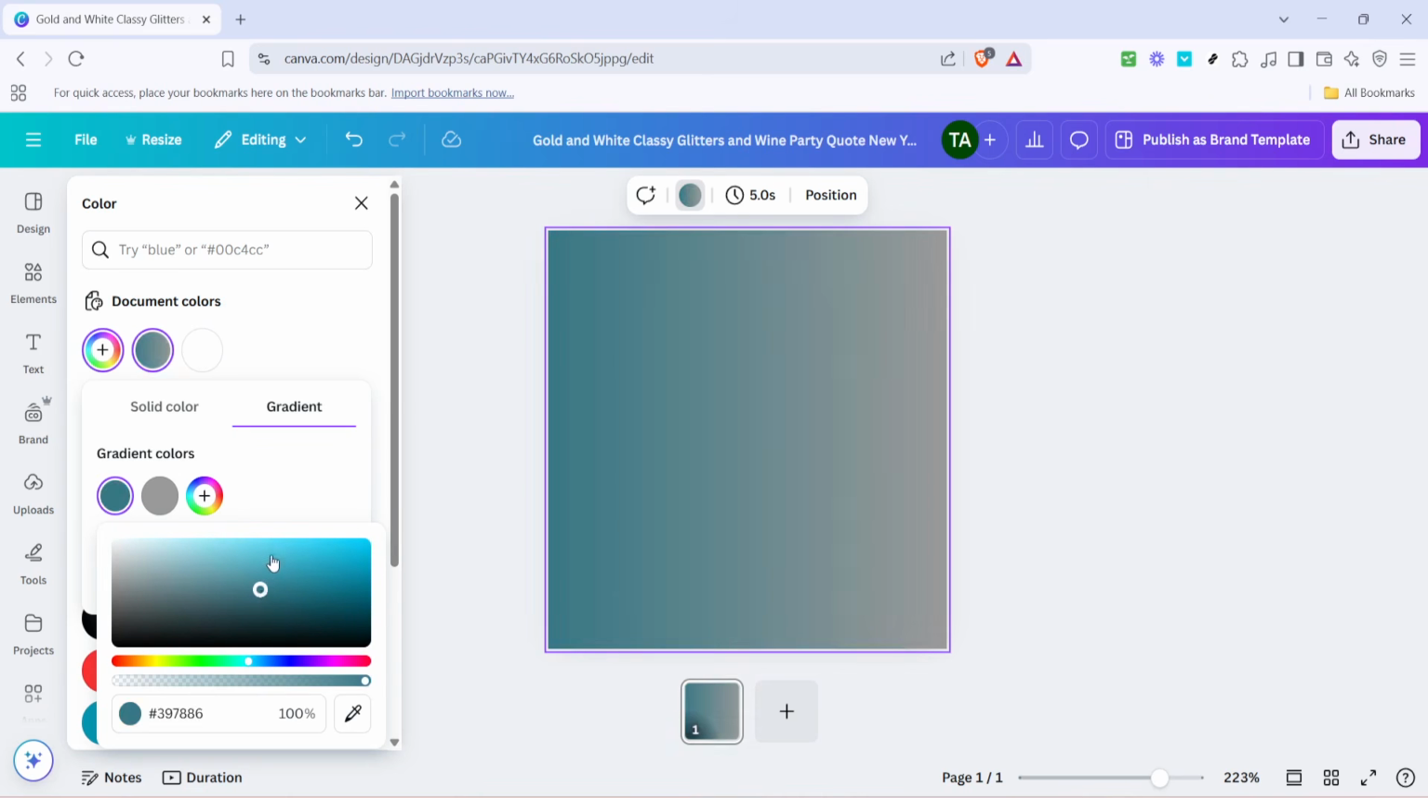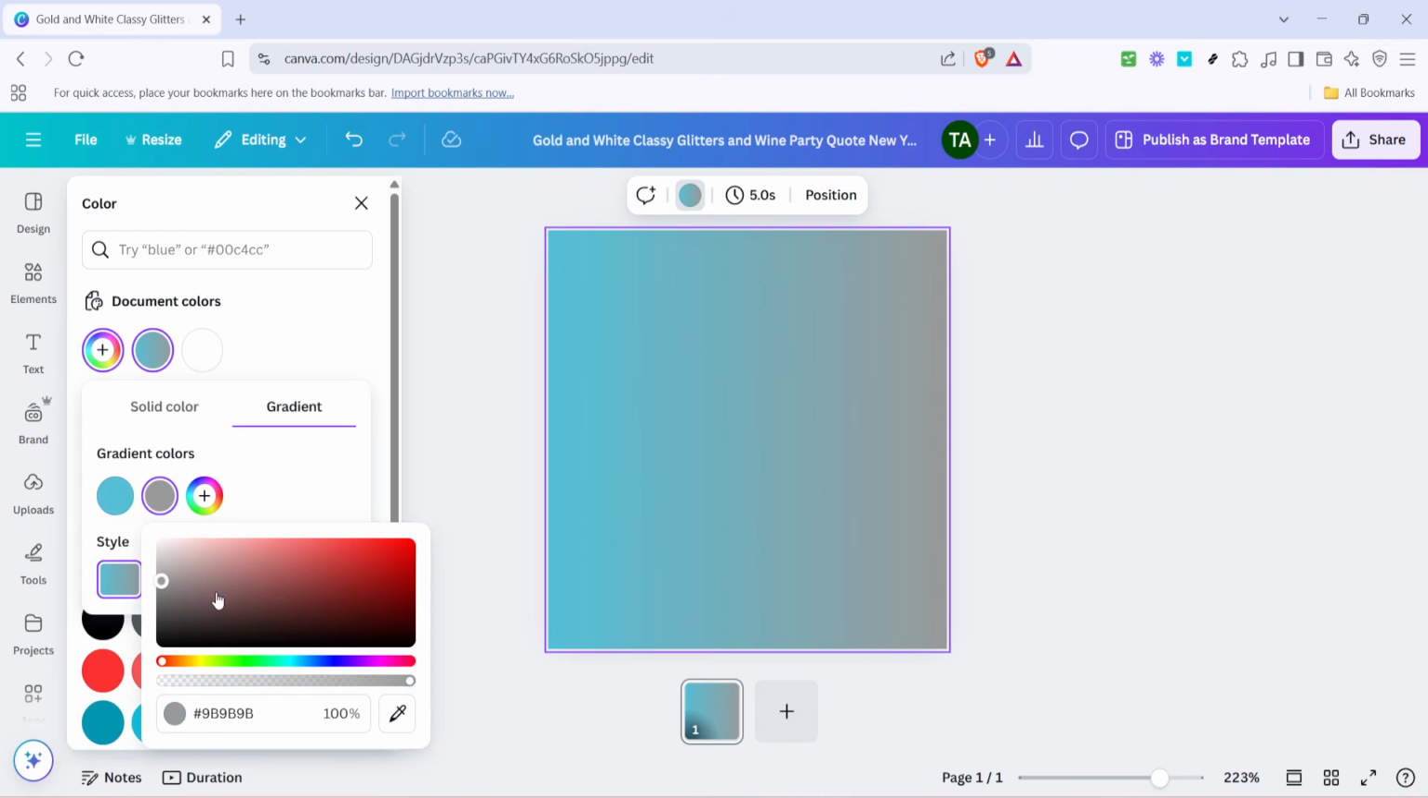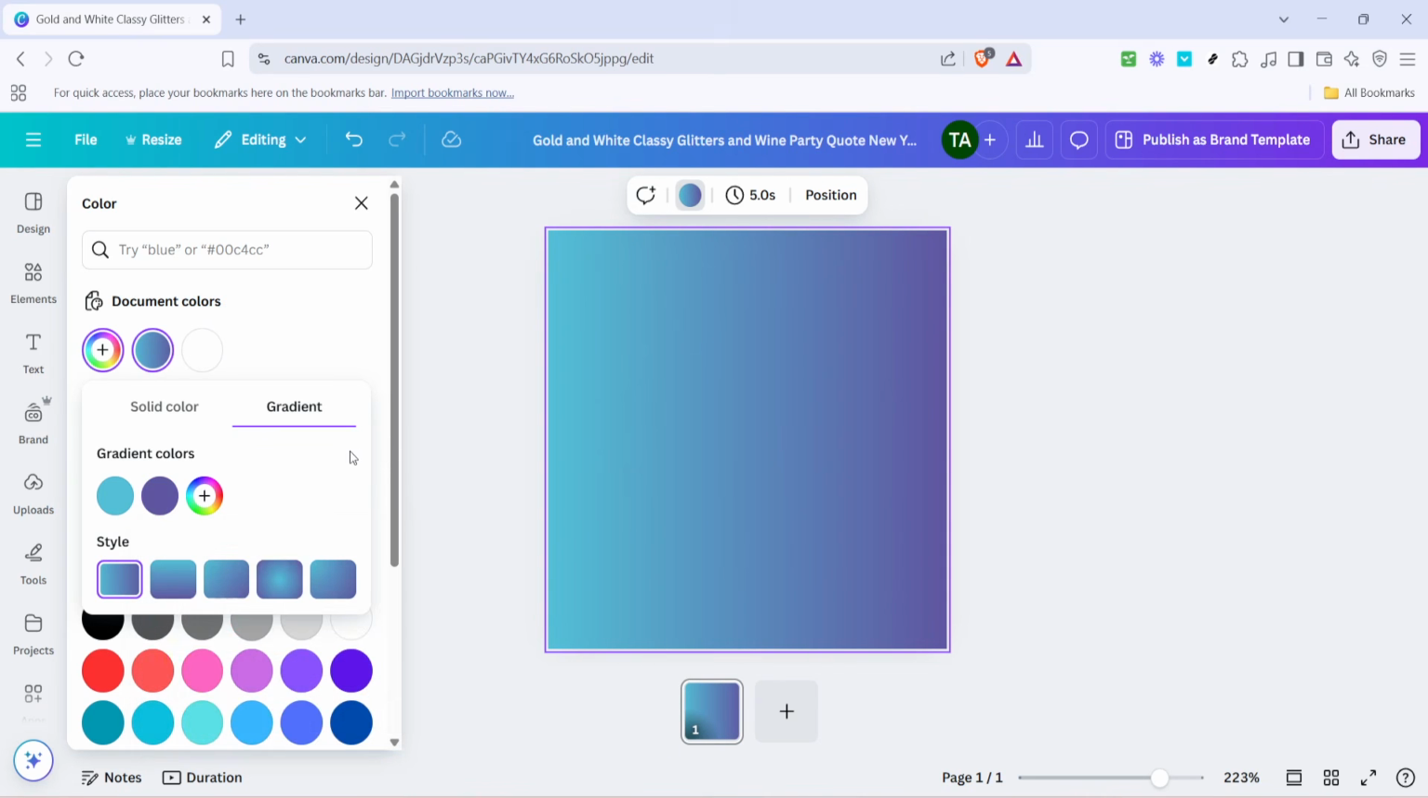Adjusting the first color lets you set the initial tone for your gradient, then carry on to the second box and repeat the process. Select the second color by clicking on it and then choosing from Canva's wide range of palettes. Consider how these two chosen colors will blend together, aiming for a transition that complements the rest of your design.